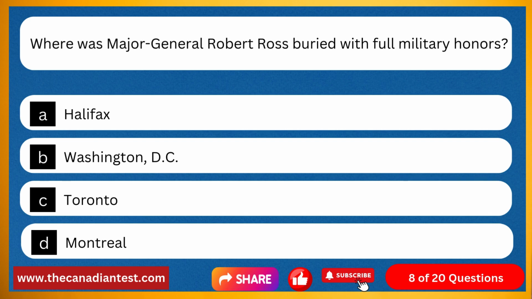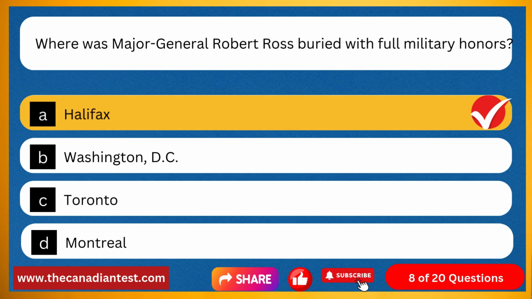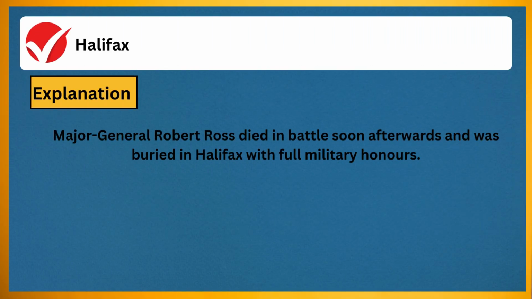Question 8. Where was Major General Robert Ross buried with full military honors? Option A, Halifax. Option B, Washington, D.C. Option C, Toronto. Option D, Montreal. The correct answer is Halifax. Explanation: Major General Robert Ross died in battle soon afterwards and was buried in Halifax with full military honors.